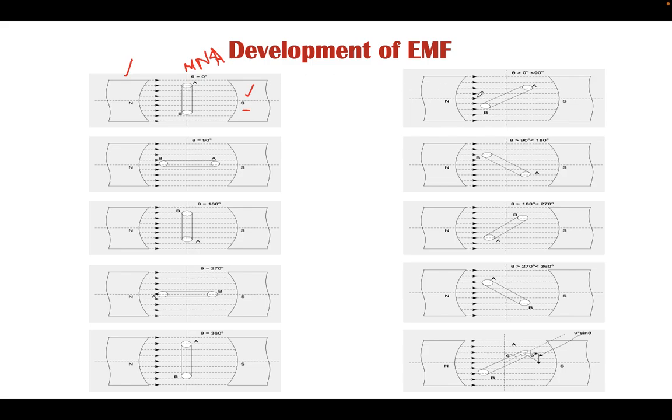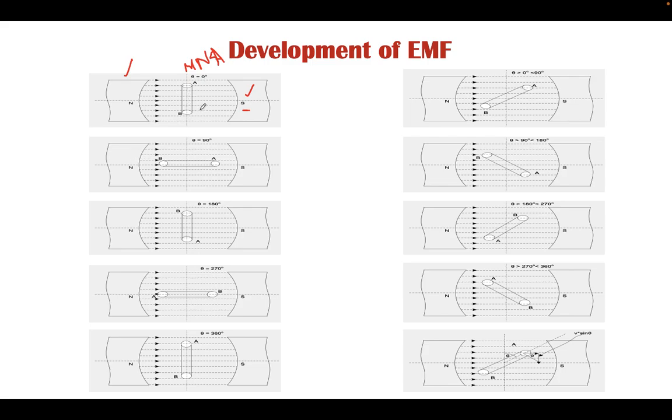When this conductor moves from 0 to 90 degrees, there will be some rate of change of flux linkage. Though in this case the maximum flux is linking through the conductor, the rate of change is different. Further moving this conductor, it will be at exactly 90 degrees. At this position one part of the conductor is fully under the influence of the south pole, whereas the other part is fully under the north pole, and this is the maximum rate of change of flux linkage.